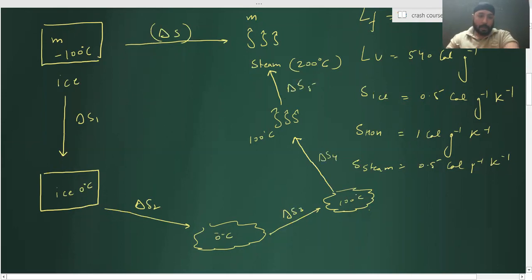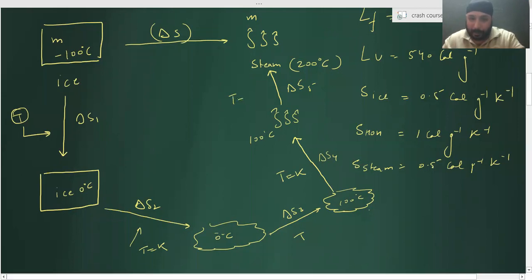Here temperature changes. Here temperature remains constant. Here temperature changes. Here temperature remains constant. And here temperature changes.